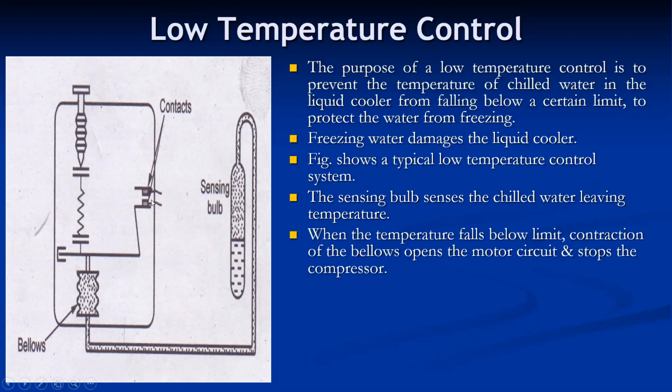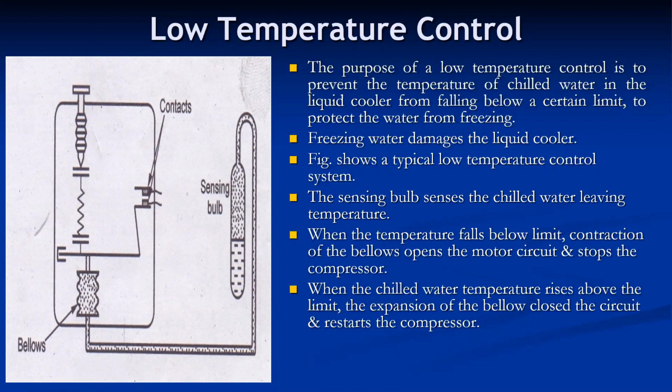This is one thing. Secondly, when the chill water temperature rises above a certain limit, suppose above 0 degrees Celsius, the gas in the sensing bulb vaporizes, some liquid vaporizes, and it expands the bellows. As the bellows expand, it closes the circuit and restarts the compressor. So this is a low temperature control generally provided with the chill water plant to avoid the freezing of the water.